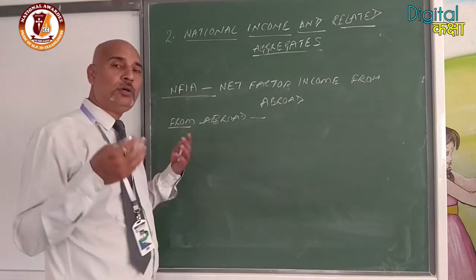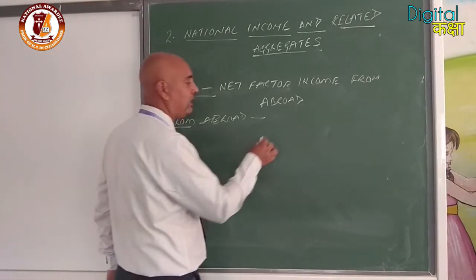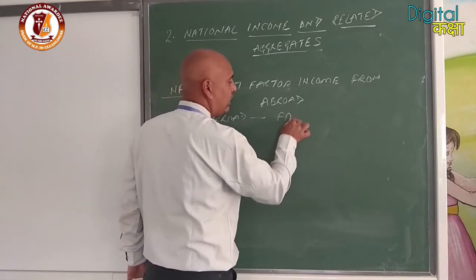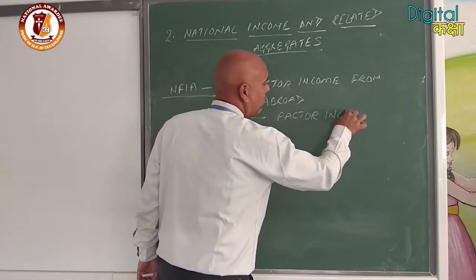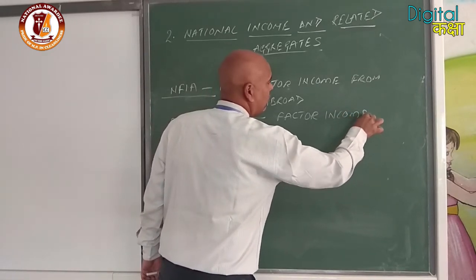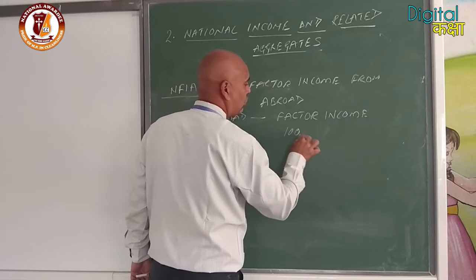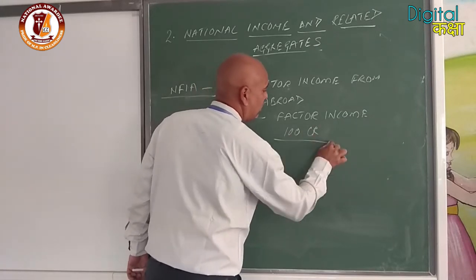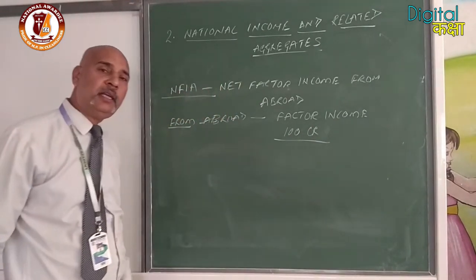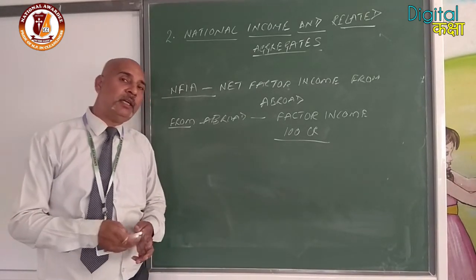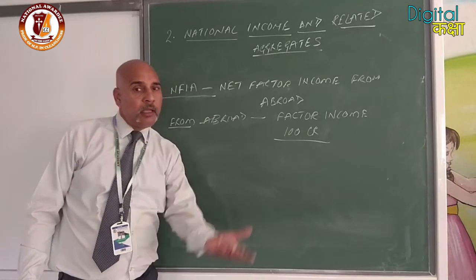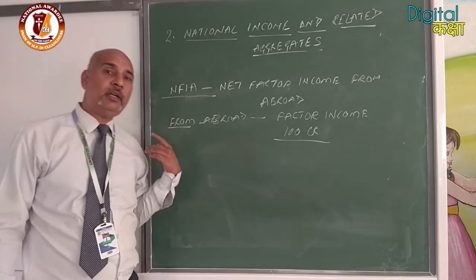Clear? In the same way, factor income to abroad. That means some non-residents work in India, and they also earn factor income by working in our country. Like in the movies, you will find a number of people taking part in dance and other activities.